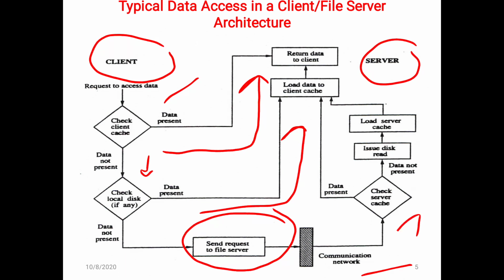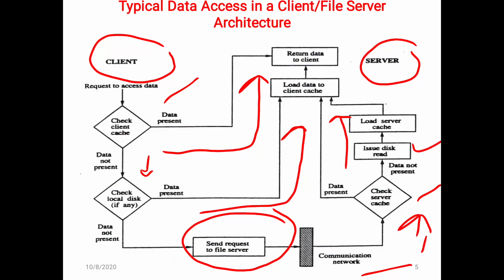On receiving the request, what does the server do? The server first checks in its cache memory. If data is present, it simply returns the output to the client, and if data is not present there, it checks the permanent storage.